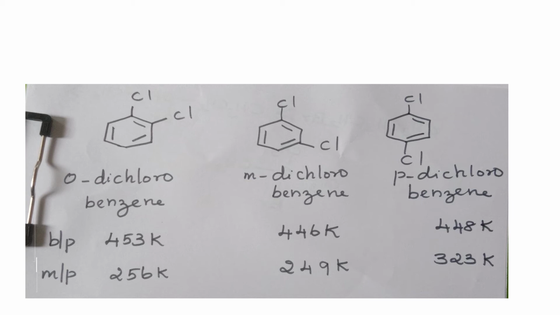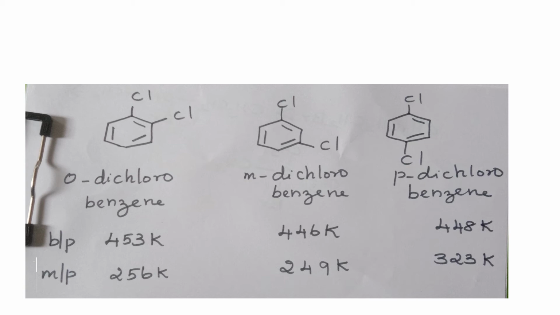But the boiling points of isomeric dihalobenzenes are nearly the same. Orthodichlorobenzene has a boiling point of 453 Kelvin, metadichlorobenzene has 446 Kelvin, and paradichlorobenzene has 448 Kelvin.